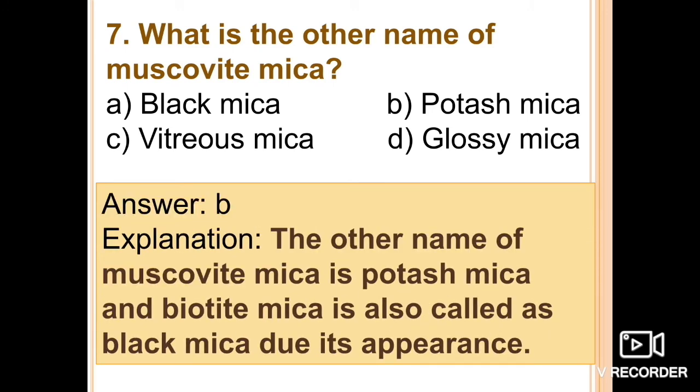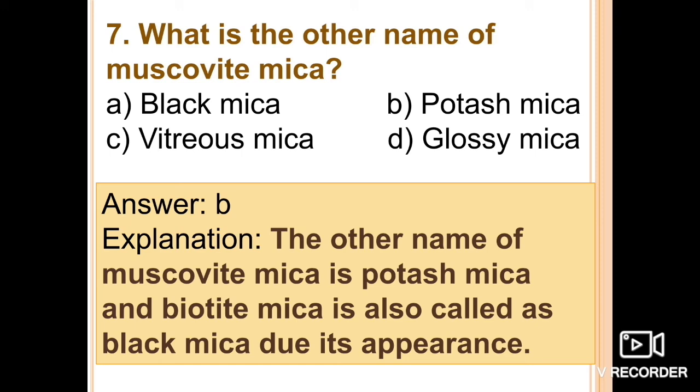We have already discussed that it is muscovite. Muscovite mica has the chemical composition KAl2(AlSi3O10)(OH)2, that is hydrated mica. So potass is there, that's why it's known as potass mica. Okay, so option B is the correct answer, and the same is given in the description box.